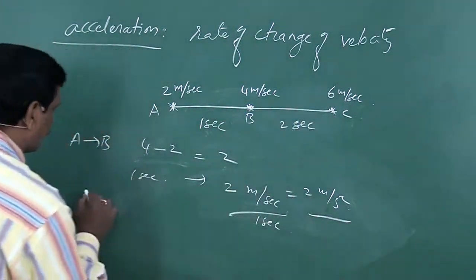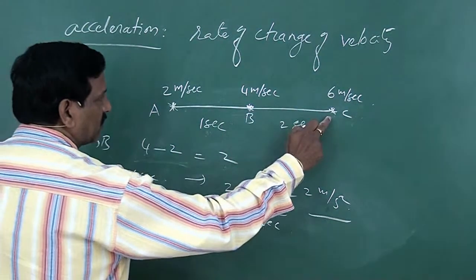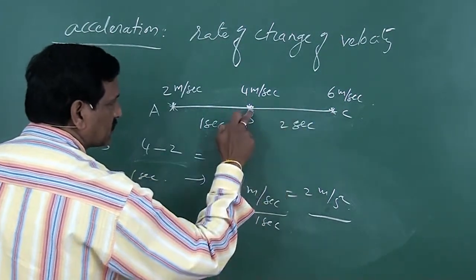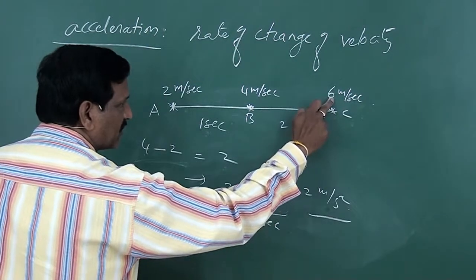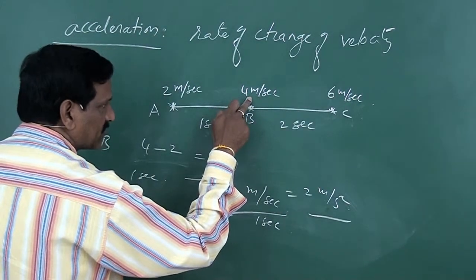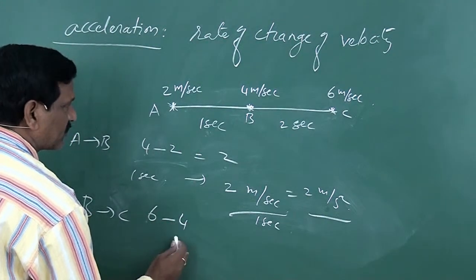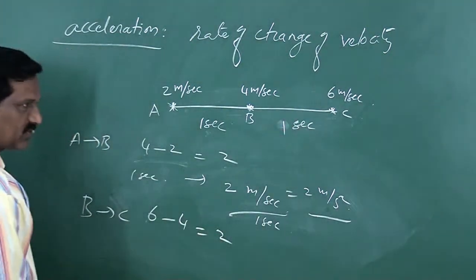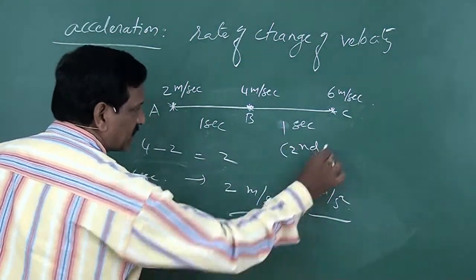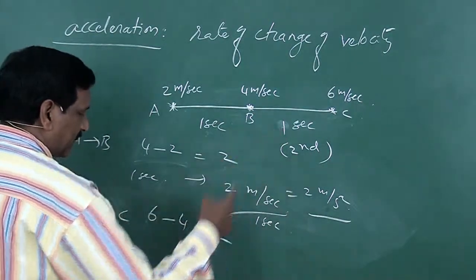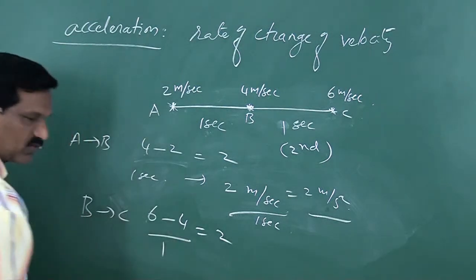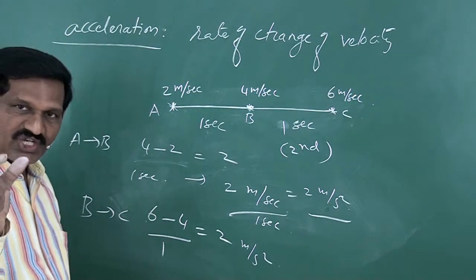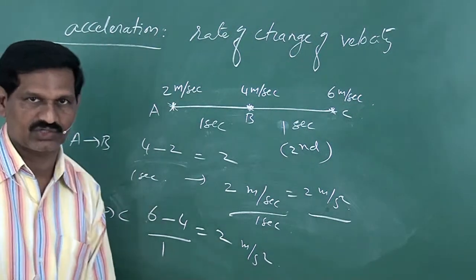And between B and C, the final velocity is 6 meter per second and the initial velocity is 4 meter per second. So the change in velocity is 6 minus 4. This is again 2. The time interval is 1 second again here. So change in velocity by time is 2 meter per second square. In this way, change in velocity per second is called acceleration.